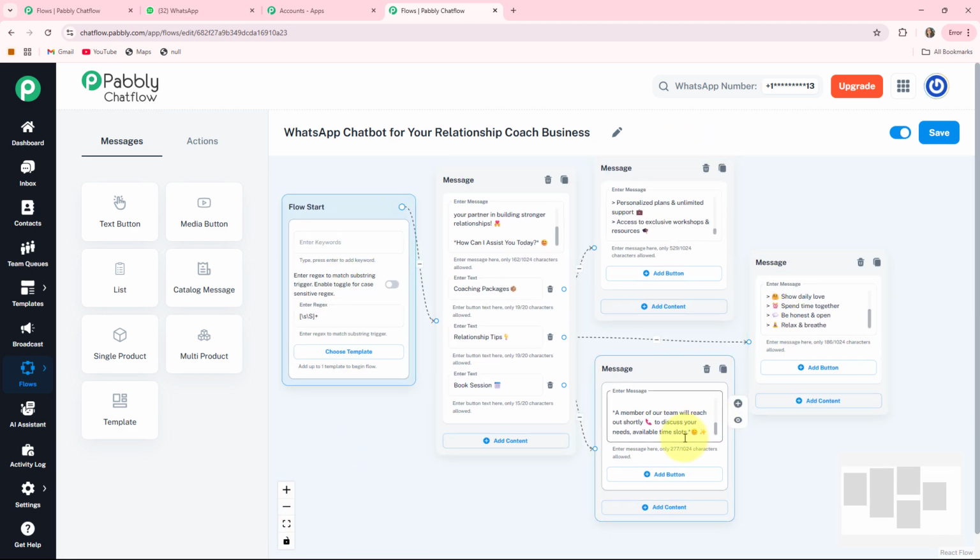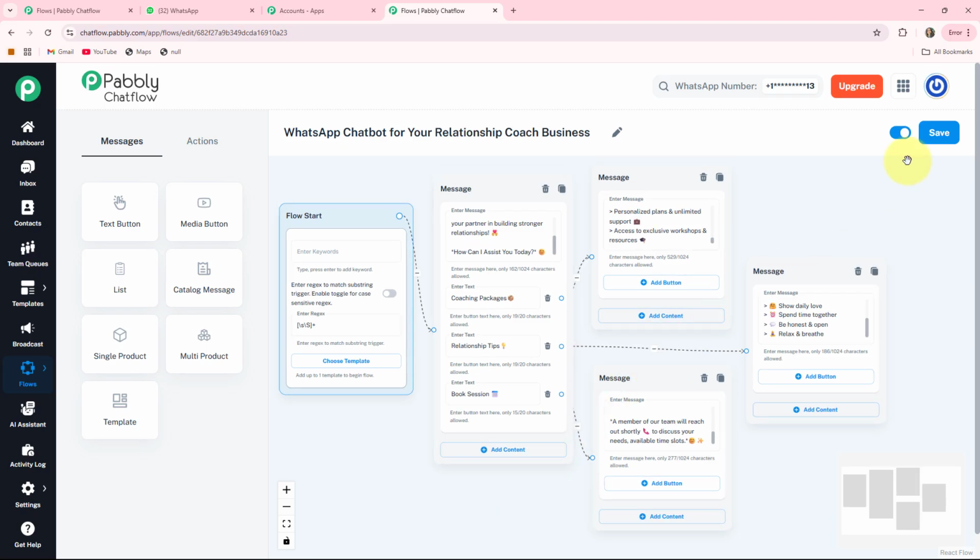So basically this is the final look of our flow for creating a WhatsApp chatbot for your relationship coach business. After the completion of your flow, you have to click on this Save button, so that your flow will be updated successfully. Now I'll give you a quick review about how this bot will work and how this bot will respond to your clients automatically, instantly, by sending a hi message in my WhatsApp business account of Relationship Coach Business.